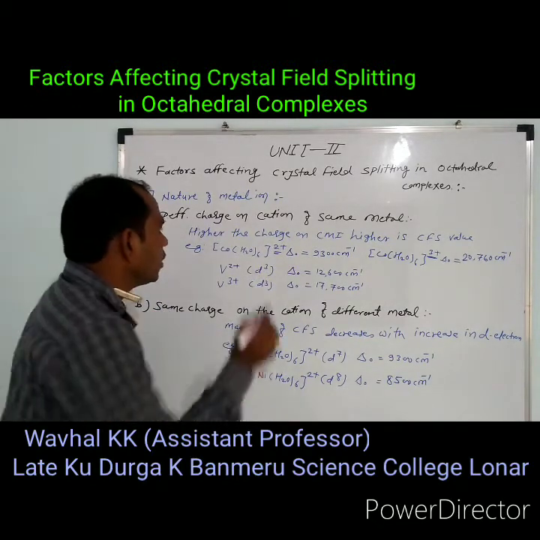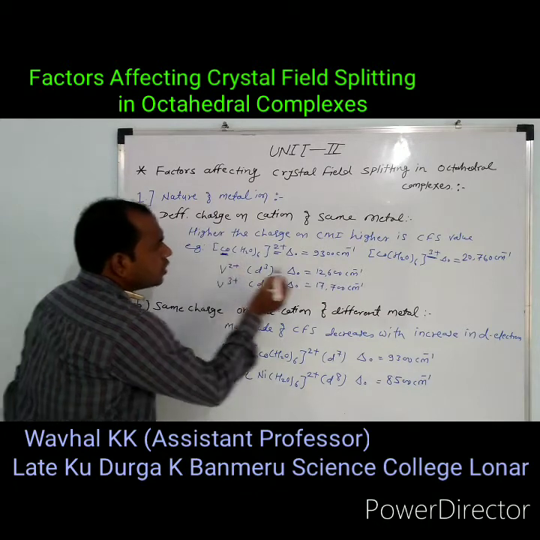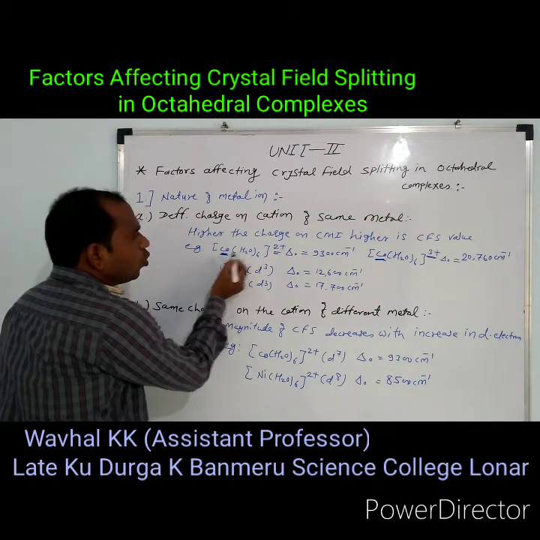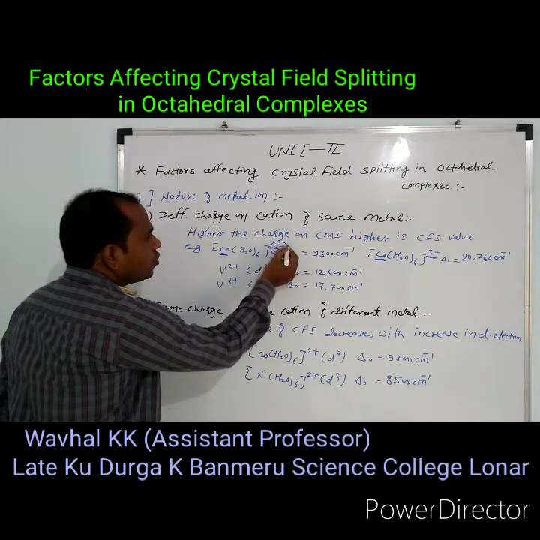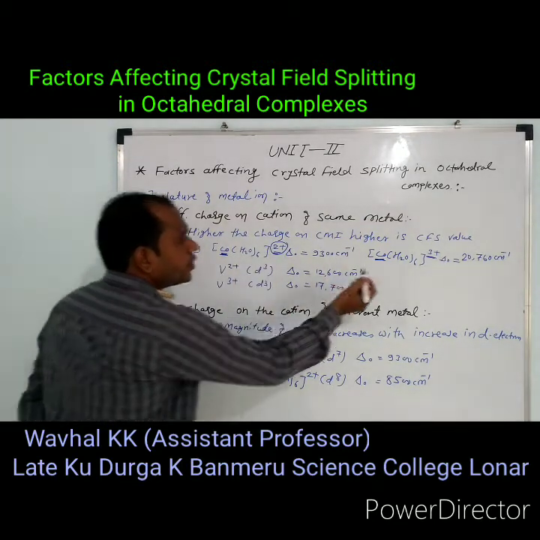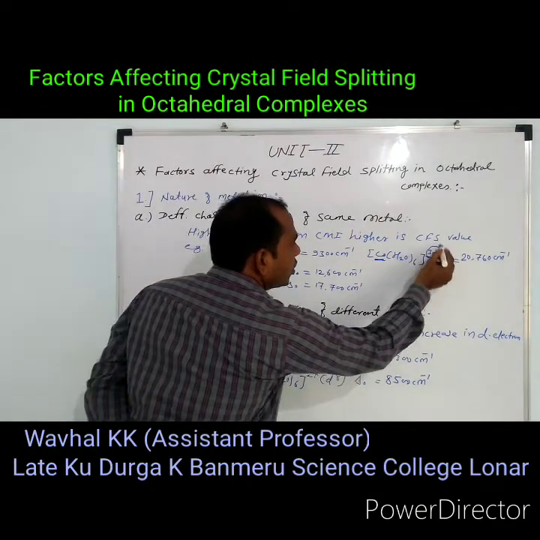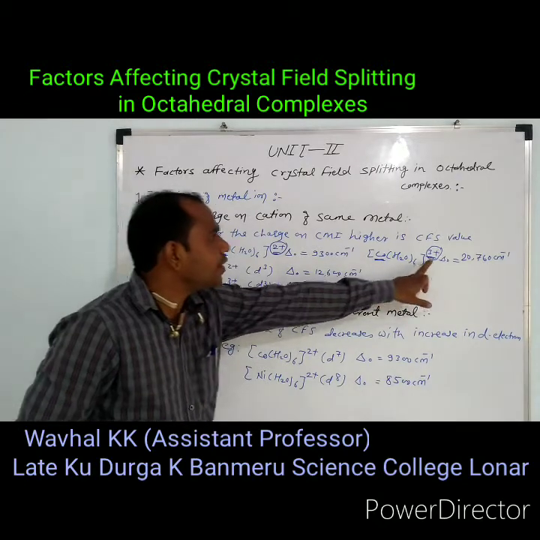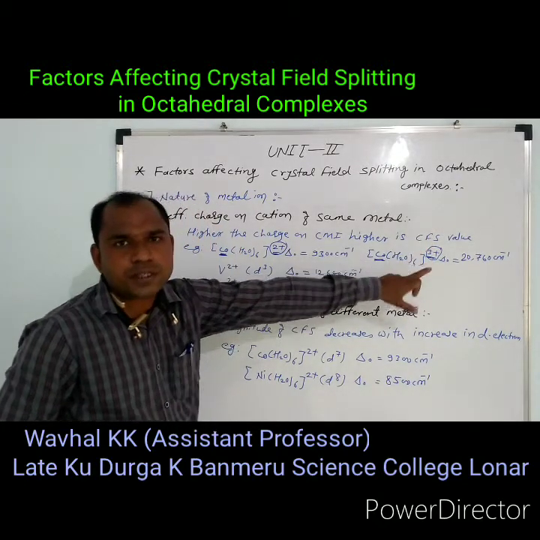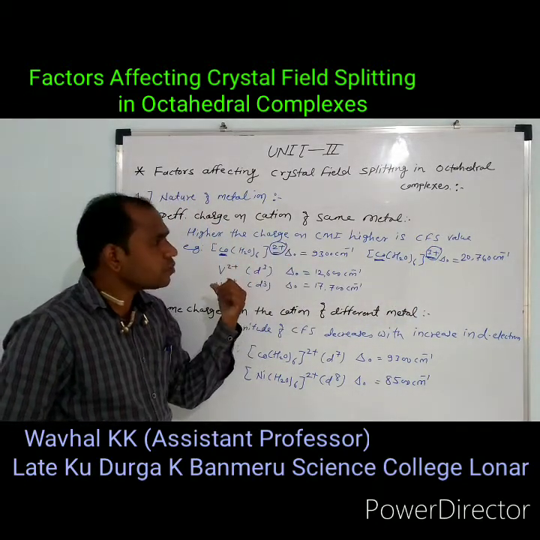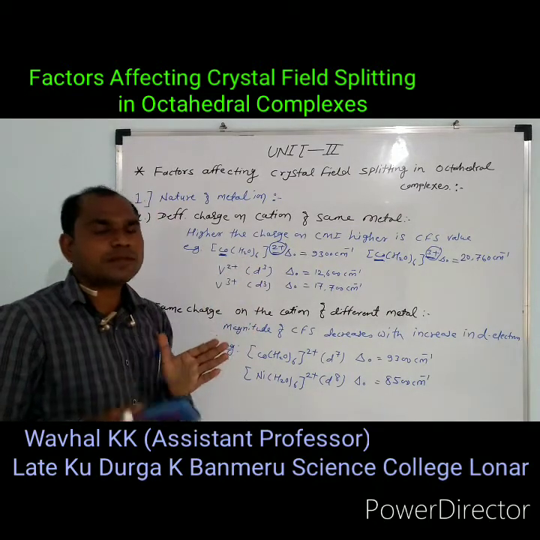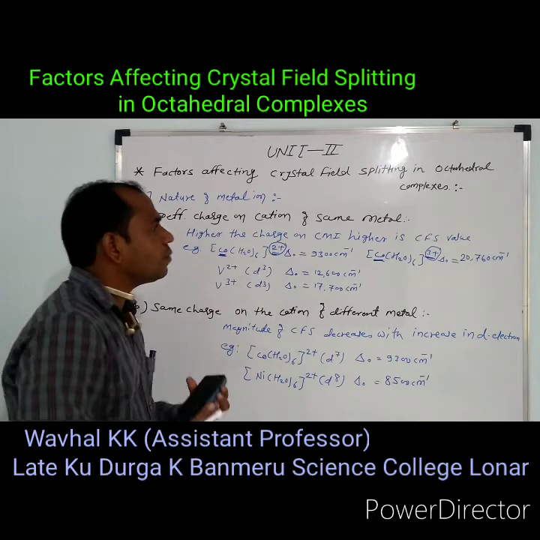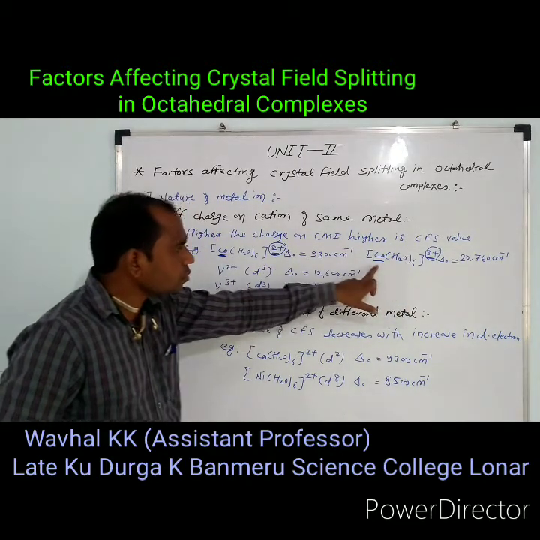See what happened here. The central metal atom is the same. The charge on the Co is +2 in one and +3 in the other. Which has the higher charge? +3 is higher, +2 is lower. The central metal atom having the higher charge shows the higher crystal field splitting value.